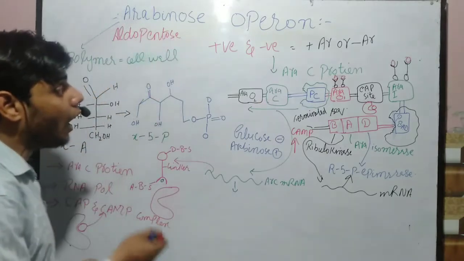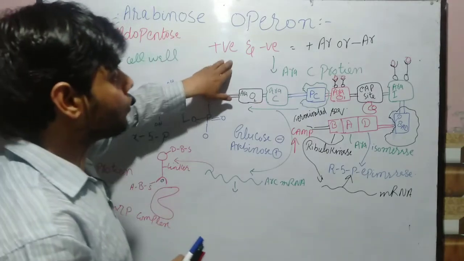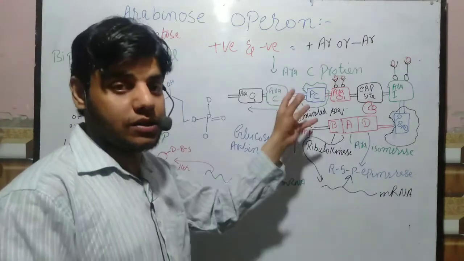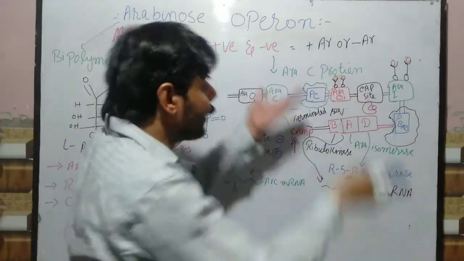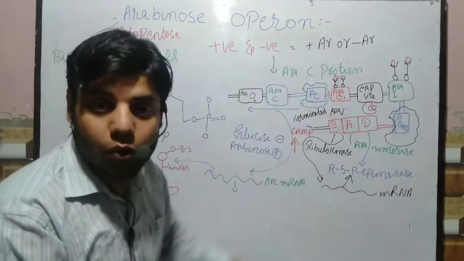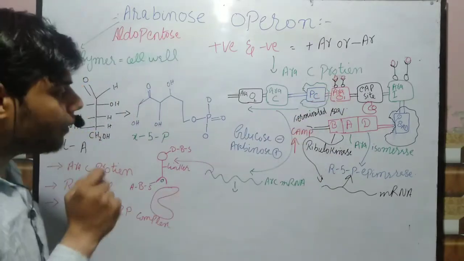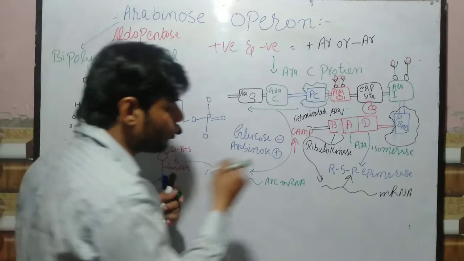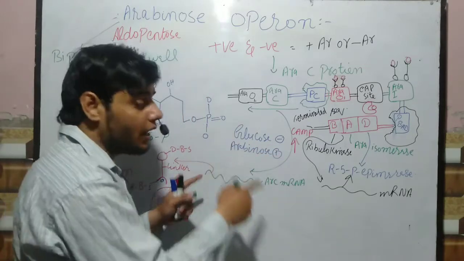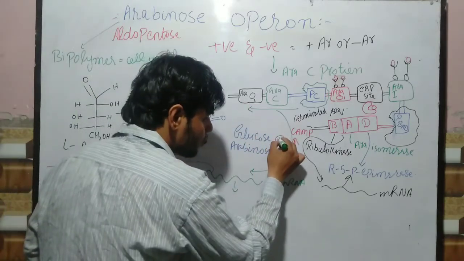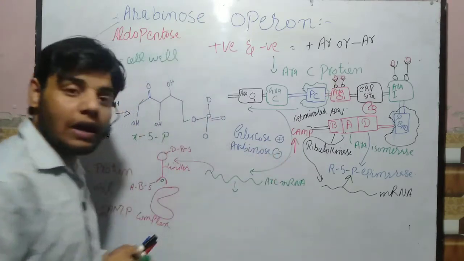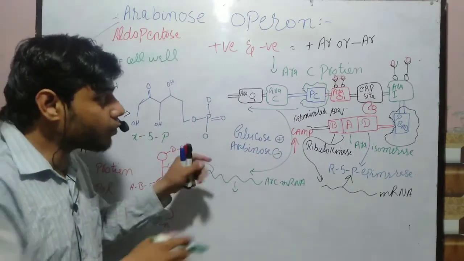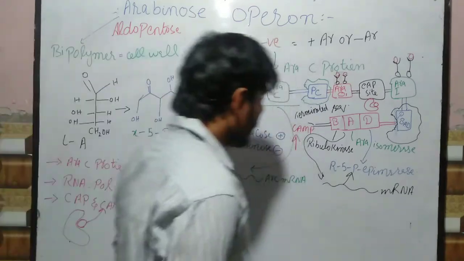Then how will the arabinose process be deactivated? It is activated by this AraC protein, and again it is deactivated by this AraC protein. Now how? Remember guys, if we have glucose but we do not have arabinose, at that point this process gets deactivated.